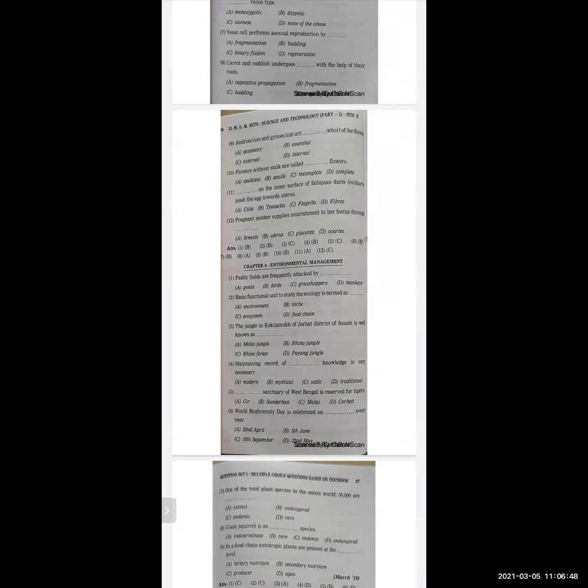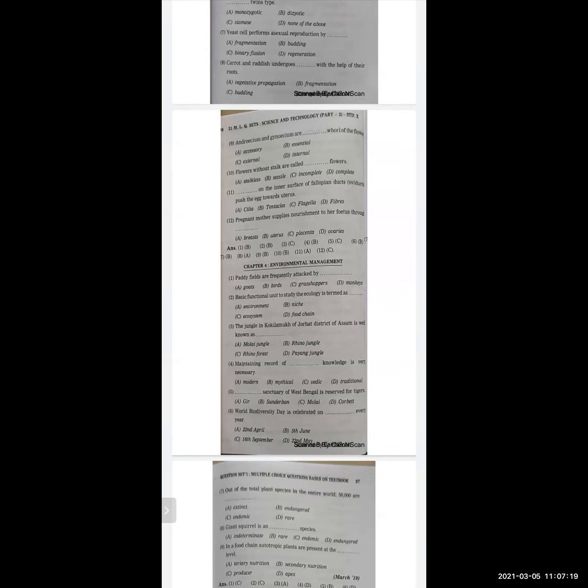Now, flowers without stalk are called dash flowers. Options are stalkless, sessile, incomplete, complete. Without stalk, you can think that stalkless is the correct answer. But in scientific language, it is called as sessile. So the correct option is sessile. The meaning is same, stalkless. But in science, the word sessile is used.